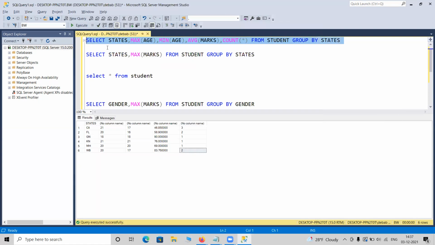So apart from that, what can I do with this data? Suppose, let me delete all this maximum age, minimum age, all those things. Let me delete it out.